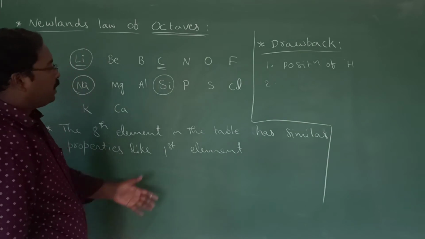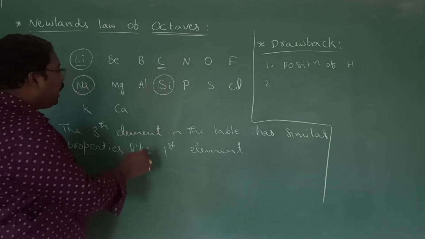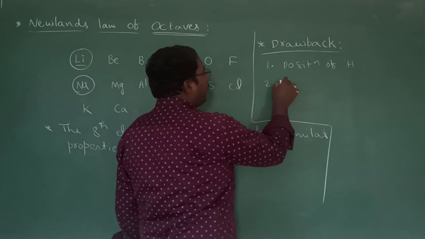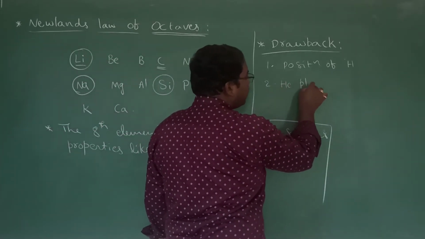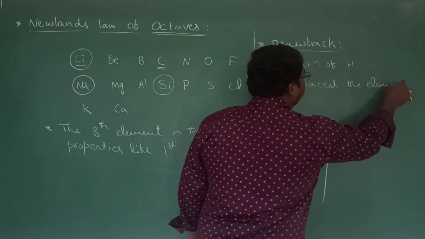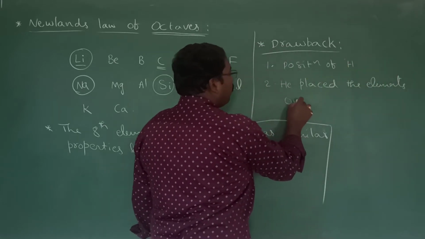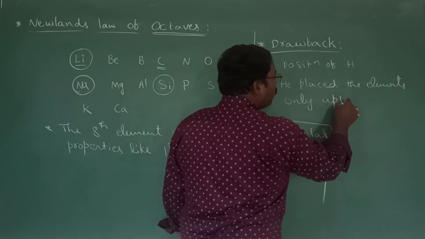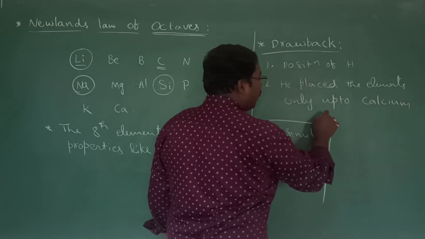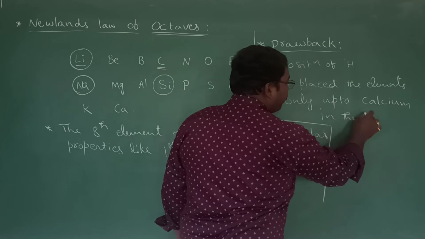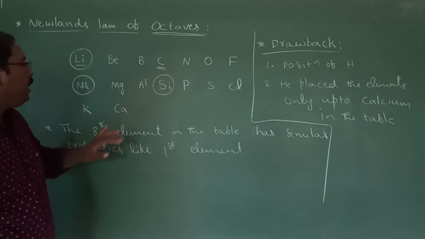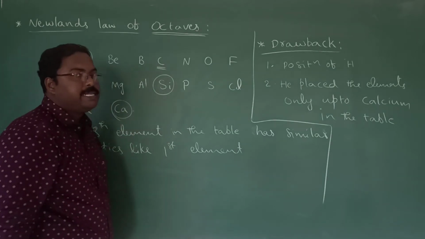Now, second, the main drawback is that even by the time many elements were discovered, Newland placed the elements only up to calcium in the table. Okay? So in that particular table given by Newland, he placed only up to calcium.